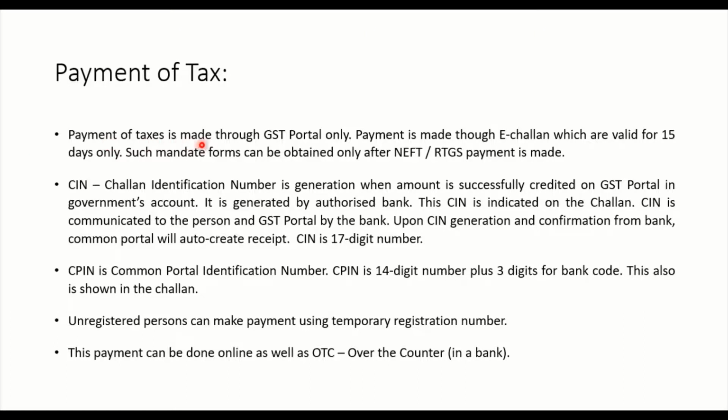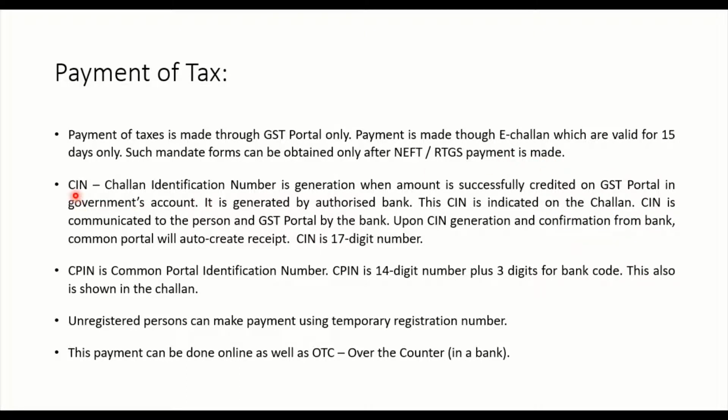Payment of taxes is made through the GST portal only, and as we know, the GST portal is a 100% online system. Payment is made through e-challan, which is valid for 15 days only. Such mandate forms can be obtained only after NEFT or RTGS payment is made. When you make the payment through NEFT or RTGS, then only the e-challan will be generated, and that will be valid for 15 days, right?